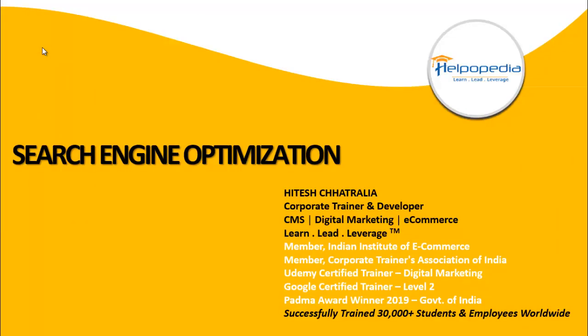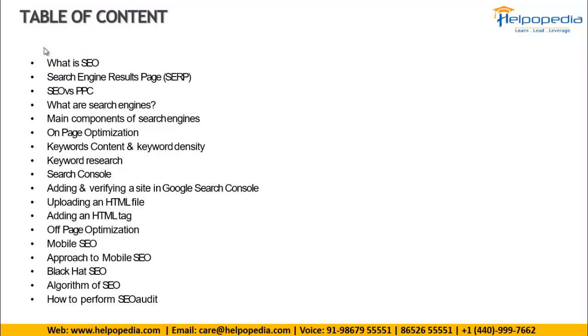So search engine optimization is the most important module in digital marketing, and it will be used throughout the digital marketing course till the last module, mobile marketing. So what exactly is search engine optimization? In this session, we will be learning everything about what is search engine optimization, what is search engine results page, what is the difference between search engine optimization and pay-per-click, then what exactly are search engines, what are the main components of search engines.